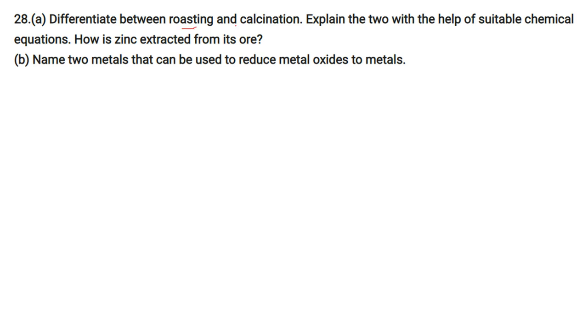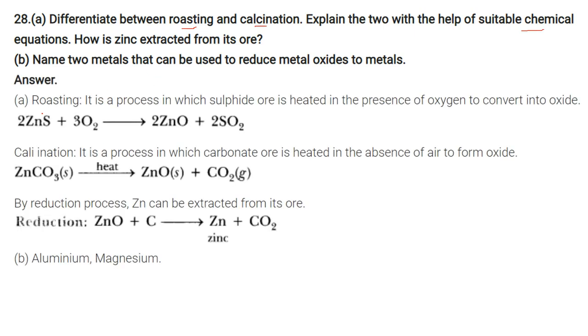Differentiate between roasting and calcination. Explain the two with the help of suitable chemical equation. How is zinc extracted from its ore? Roasting. This is a process in which the sulfide ore is heated in the presence of air to convert it into zinc oxide. We are taking zinc as an example.